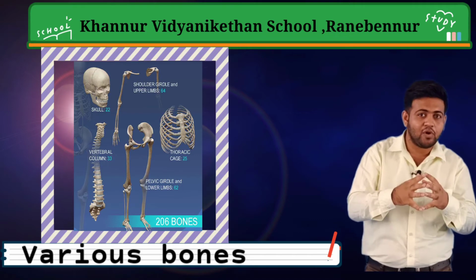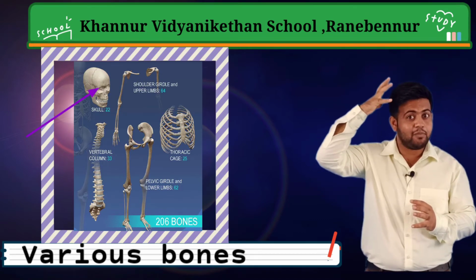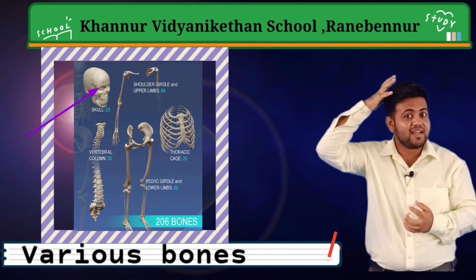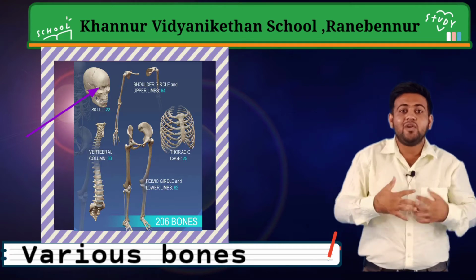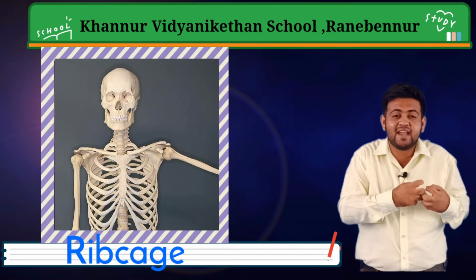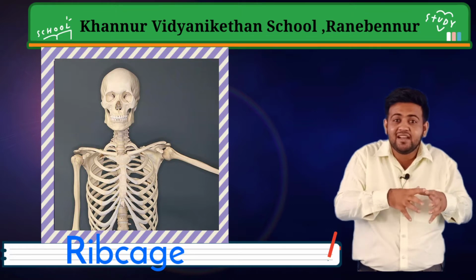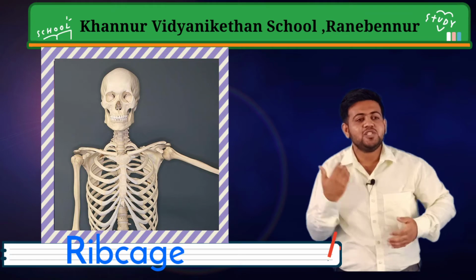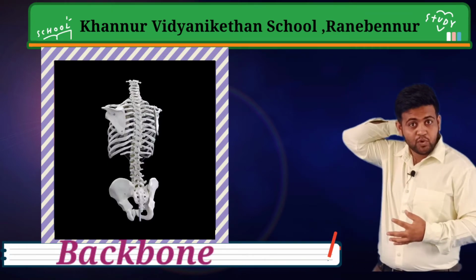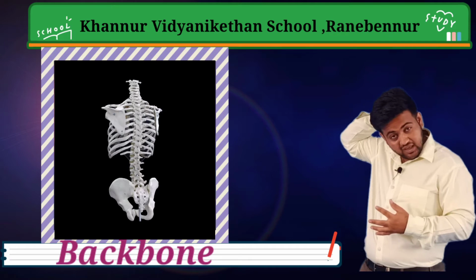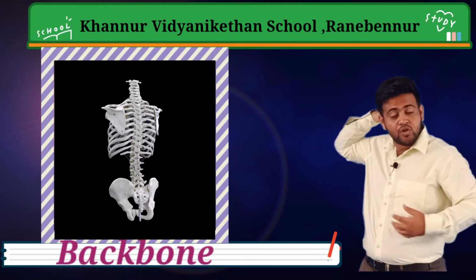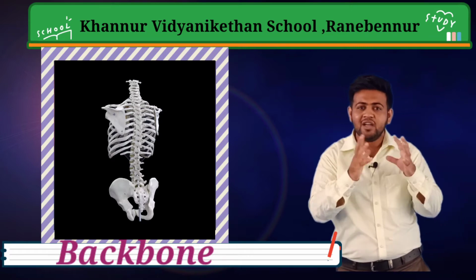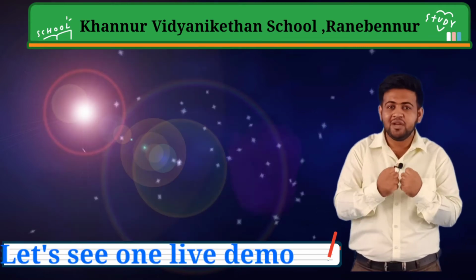How do bones protect our body? If you take the example of our skull, our brain is sitting inside the skull, so it is totally protected by the bone which is called the skull. Then our rib cage, the chest part where our lungs and heart are safe, is covered inside the rib cage. Cage, it's like pinjara, cage. And our backbone protects the spinal cord, which connects from here to our brain, our nervous system, down to the last part of our body. So these are a few hard bones which protect our body.